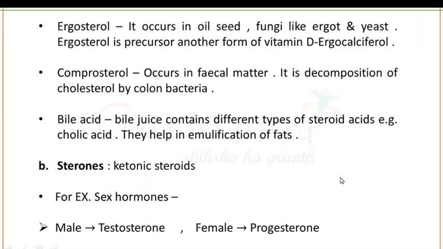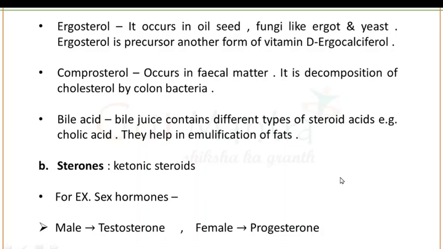Okay. Next we have ergosterol. In case of sterols, ergosterol can be found in the oil seeds and in fungi like yeast. And this ergosterol is the precursor of another form of vitamin D. Next we have coprosterol that occurs in the fecal matter, from decomposition of cholesterol by colon bacteria. This is also a very important point, and this was your PYQ.